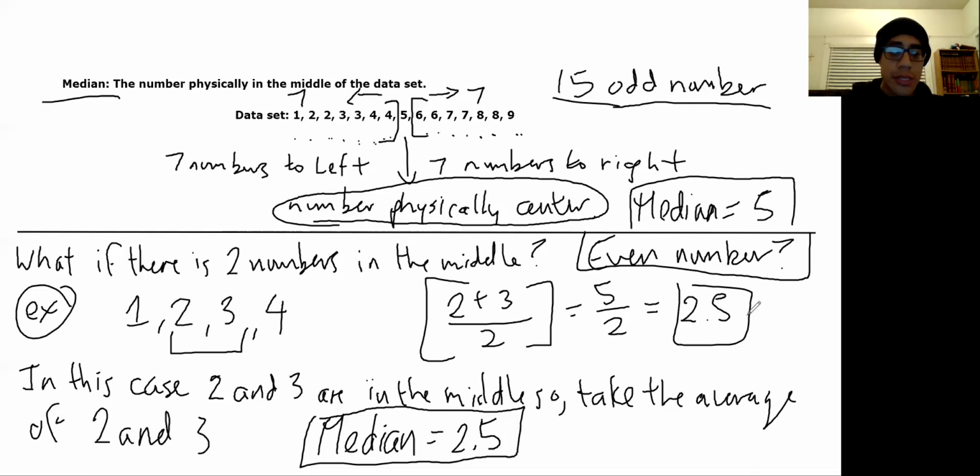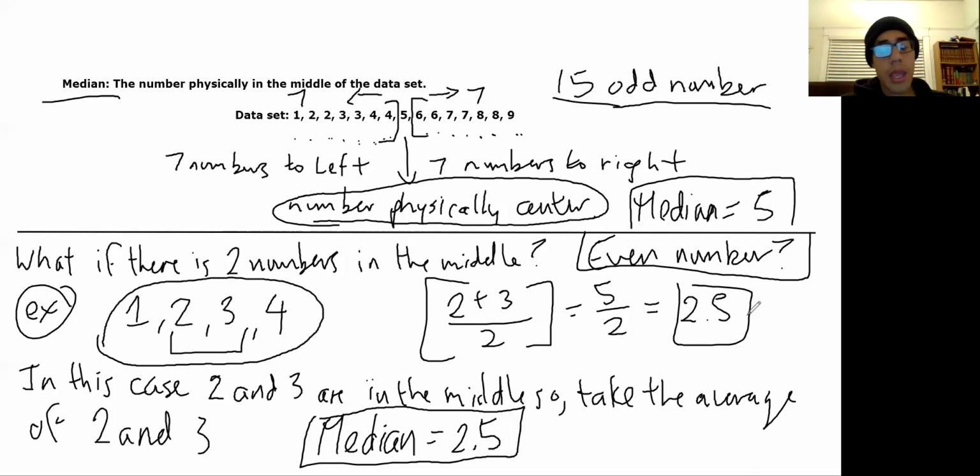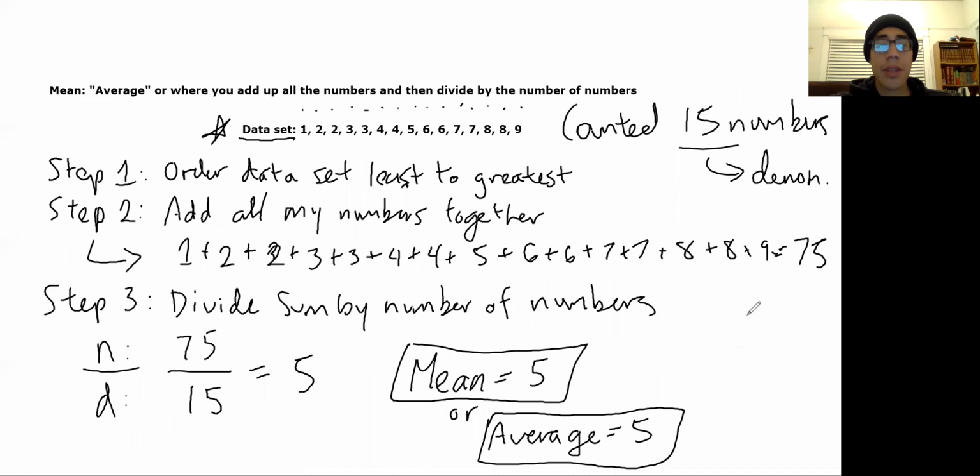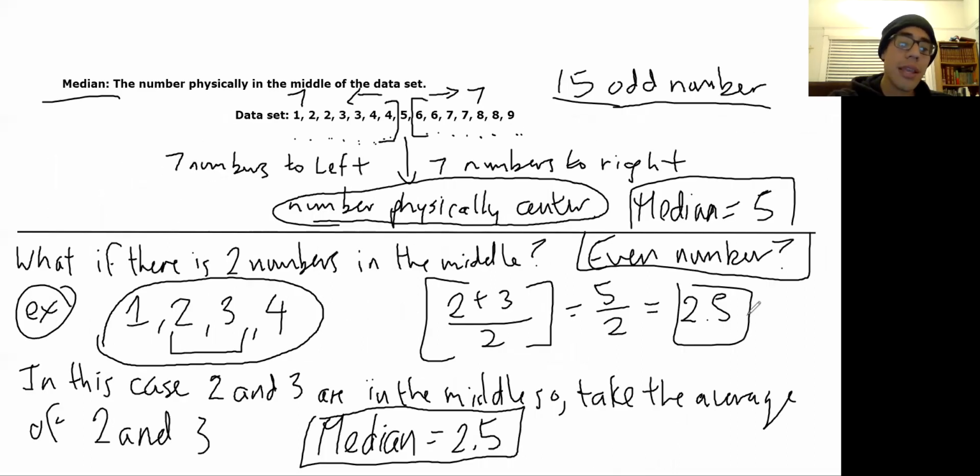The best way to do this is let's take a look at this data set right here. The best way to do that is to find the 2 numbers that are in the middle, and you're going to have to take the average. Remember, the average is what we found out from the previous step. Remember how you had to add up all the numbers and divide them by the number of numbers? You're going to do that, but you're only going to do that with the 2 numbers in the middle.